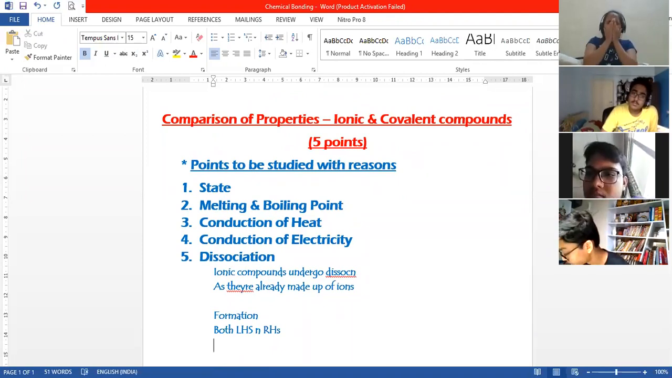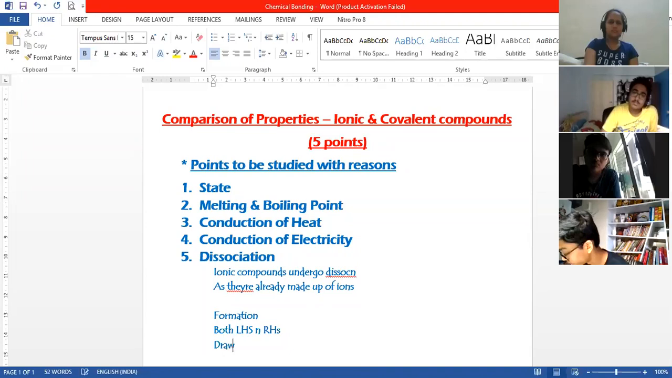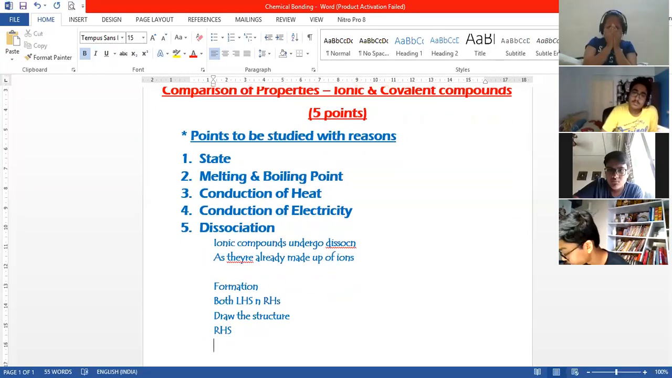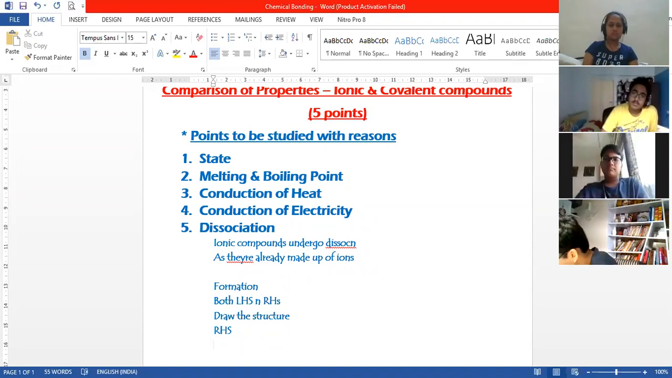Similarly for hydronium, we take water on the left hand side, we add one hydrogen ion, and we get the hydronium ion on the right hand side. So this is when we are asked about formation. Otherwise they will just ask you to draw the structure. If the question is draw the structure, you will just draw the right hand side, that is just the structure of the hydronium ion or ammonium ion. The point is to not waste time drawing the formation if the question is just draw the structure.